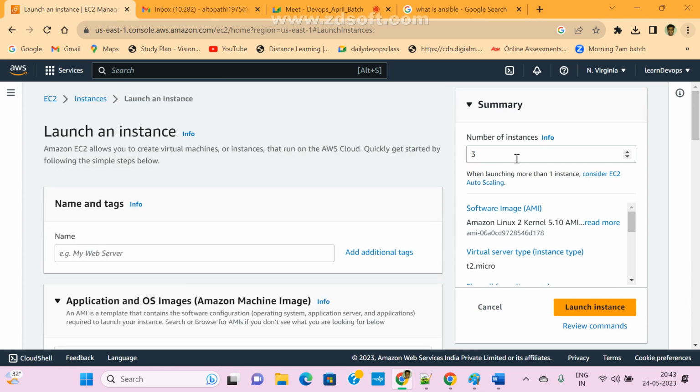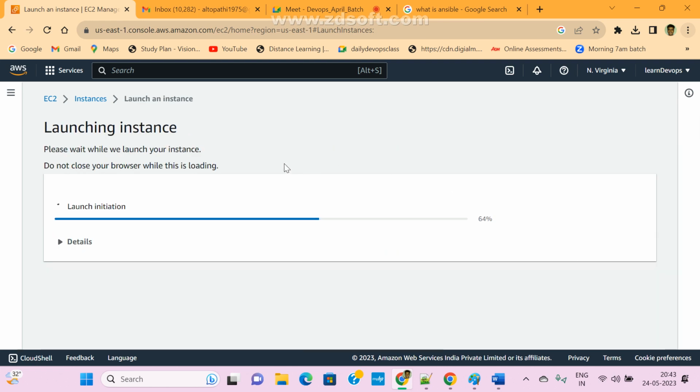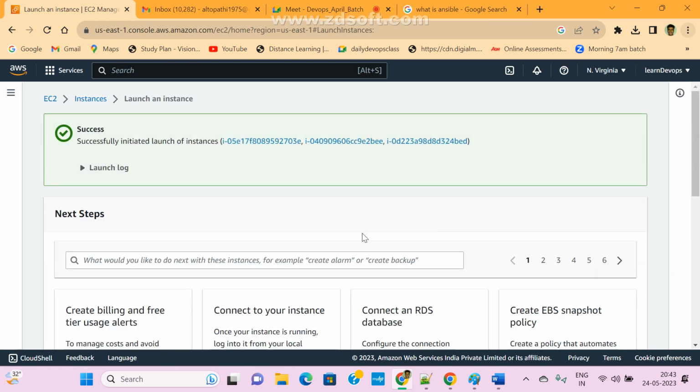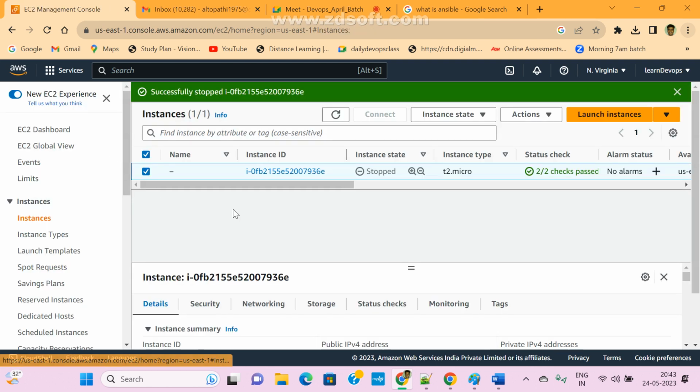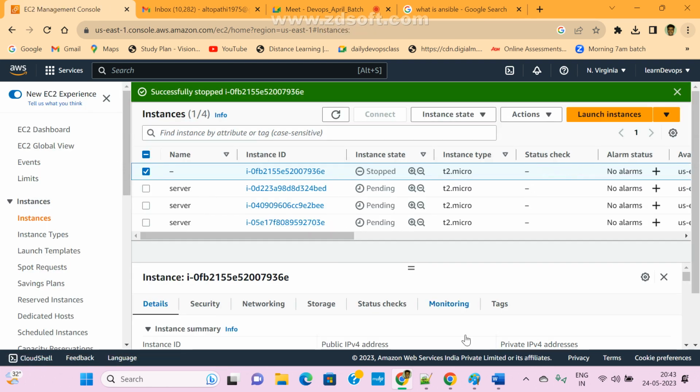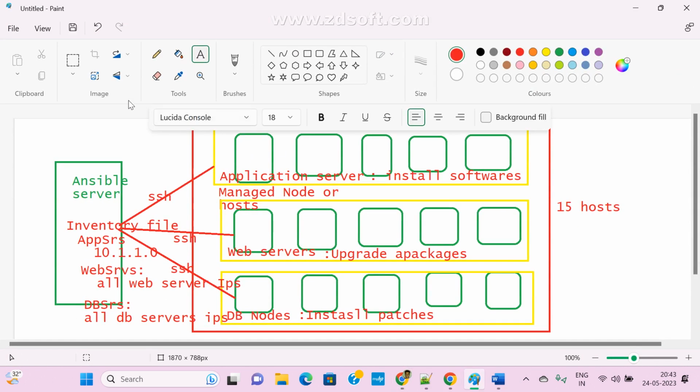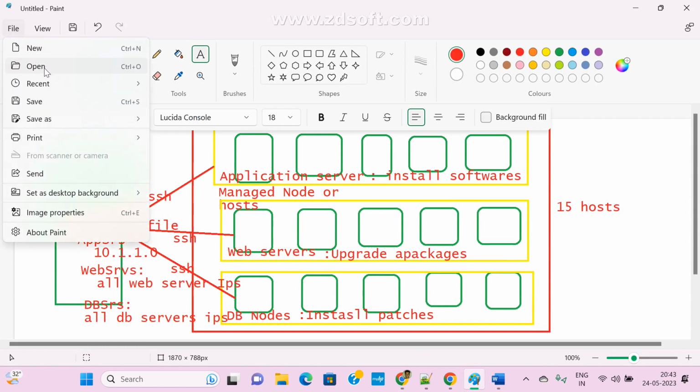Now see here, how many instances do we need? Three instances. Now I'm giving some names, server. Just launch the instances. So now I launched three instances. Same setup I'm going to do here.